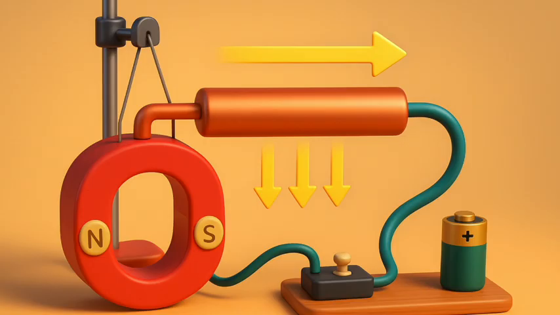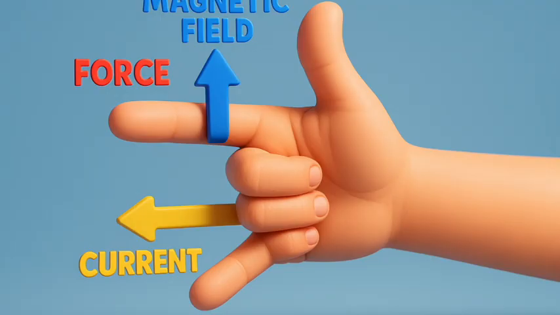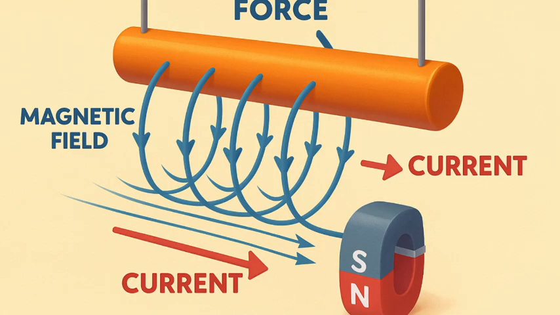It is once again observed that the direction of force acting on the current-carrying rod gets reversed. It shows that the direction of the force on the conductor depends upon the direction of current and the direction of the magnetic field. Figure 12.13: Fleming's left-hand rule.